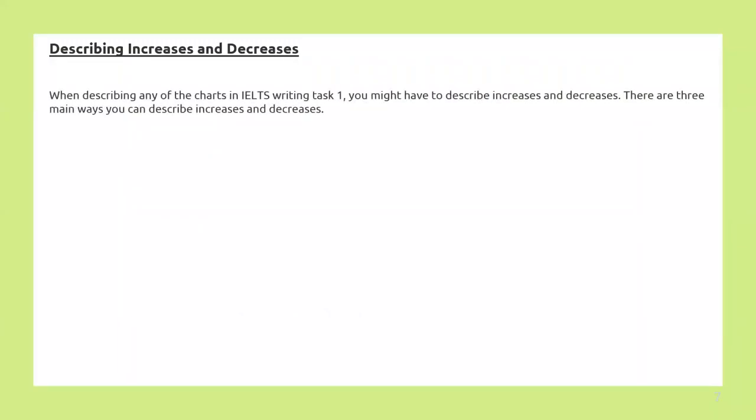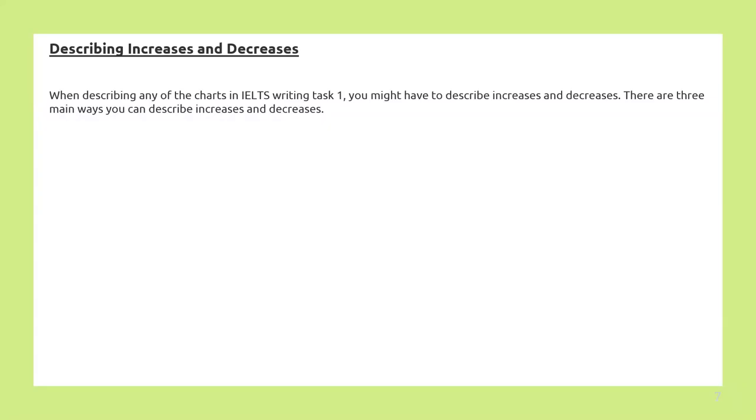When describing any of the charts, you might have to describe the increases and decreases. So when there is a comparison between charts, you need to describe the increases or decreases as well. I mean, if there are multiple charts, maybe a combination of a pie chart and a line graph, for example, in that case you need to compare.